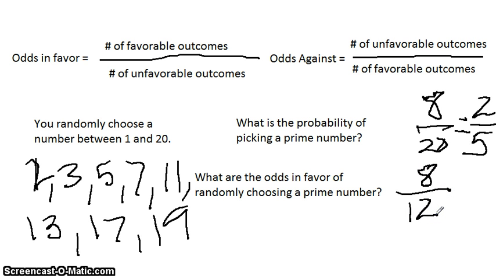There's 12 numbers, 20 minus 8, that we don't want. So that reduces to 2/3. So the odds in favor are 2 to 3.